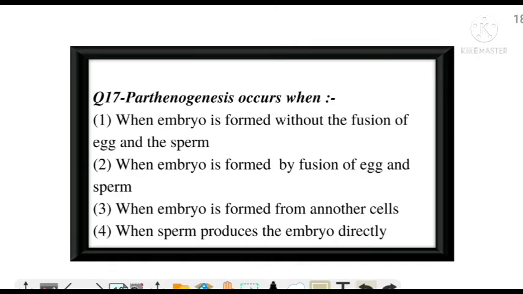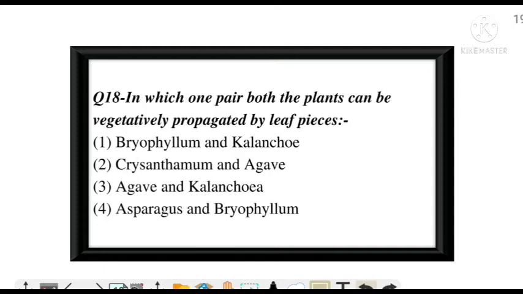Parthenogenesis occurs when... again an easy question, and the correct answer is option A, because parthenogenesis is a process where an embryo is formed without the fusion of egg and sperm. Next question.